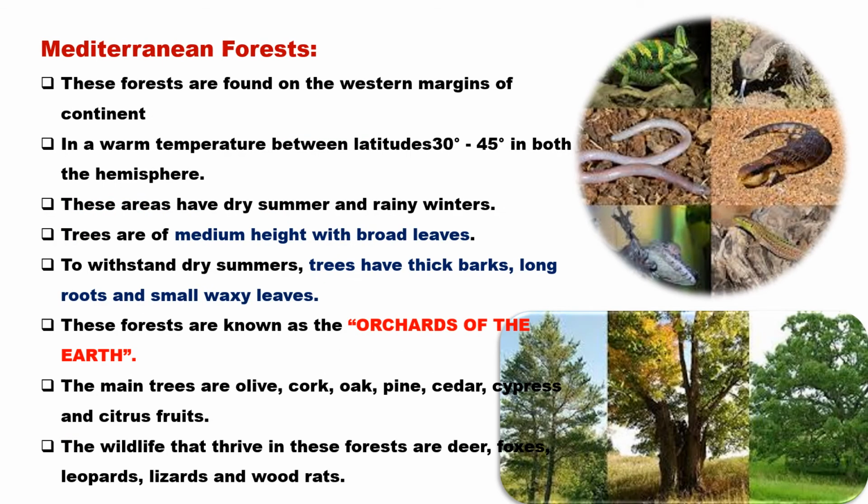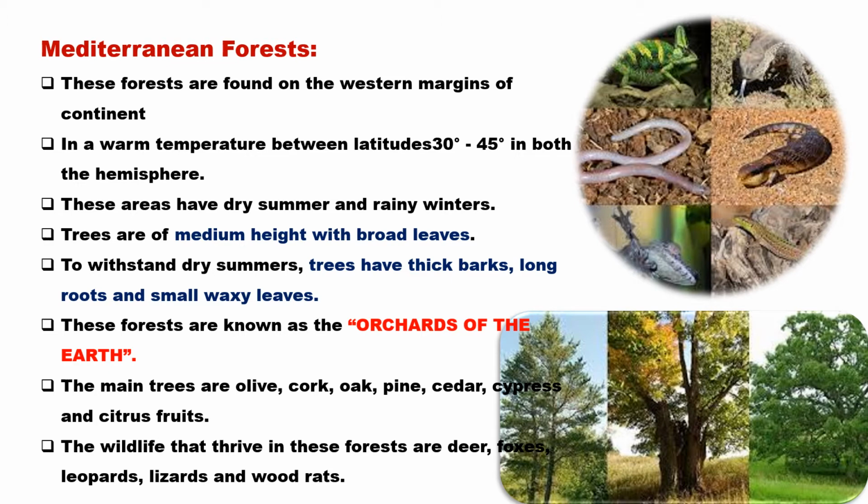And the next type of forest that we find is the Mediterranean forest. This kind of forest could be found along the western margins of the continent in a warm temperate zone between 30 to 45 degree latitude in both the hemispheres, in the northern hemisphere and in the southern hemisphere. Here, along the western margin of the continents, they have dry summers and rainy winters. Here, the average amount of rainfall is between 80 to 100, and there is a very high temperature. They are dry during the summers.